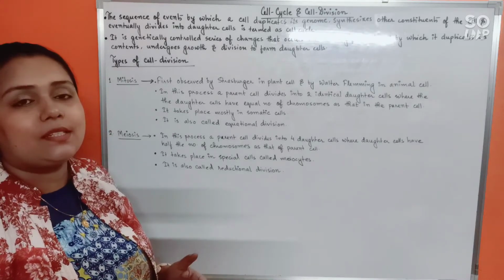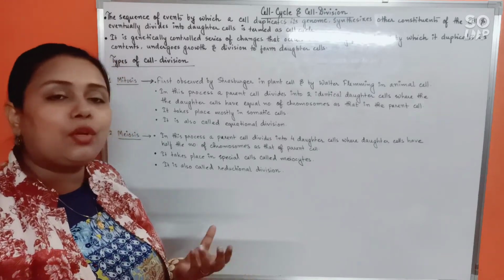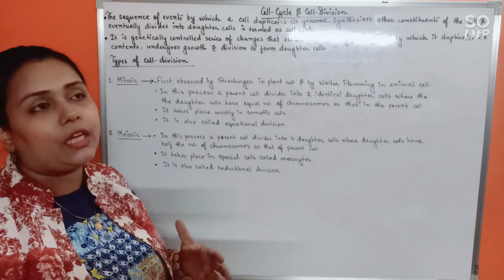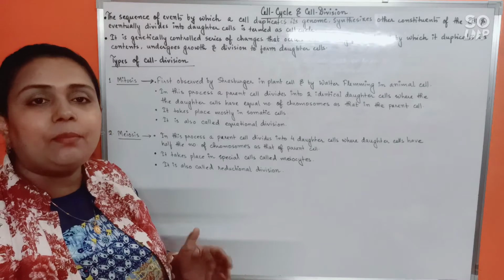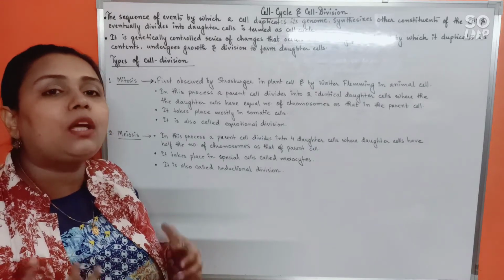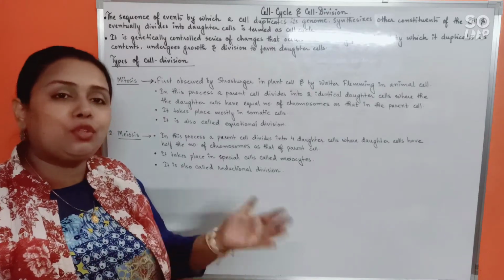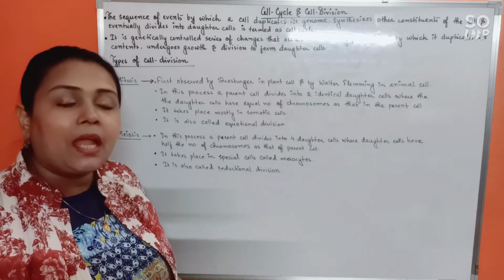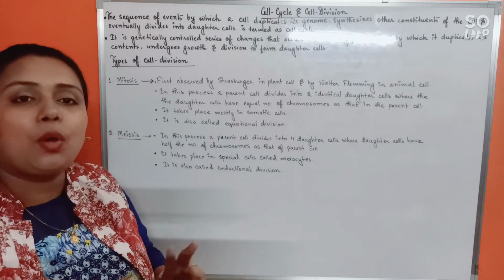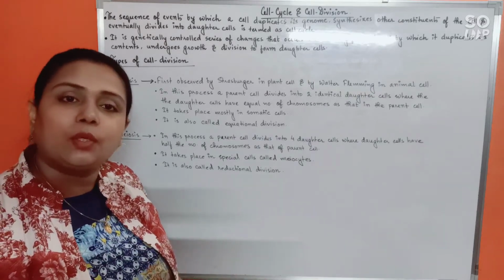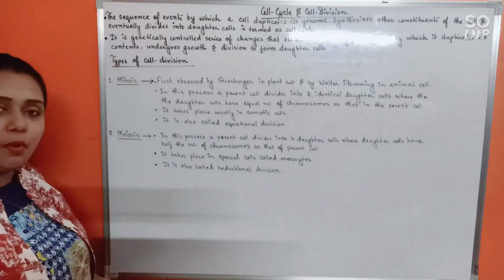Here, the parental cell will divide and give rise to two daughter cells, and the daughter cells will receive an equal share of substances from the parent cell. Of course then, before the division the parent cell will have to double up its cellular contents. Only then it will be able to give an equal amount of substances to both the daughter cells, and as a result the daughter cells will be identical. They will be similar to one another and also to the parent. There will be no difference. Is that clear? So that's all about the mitosis process.